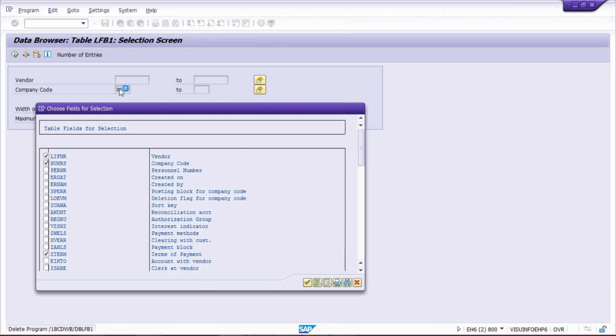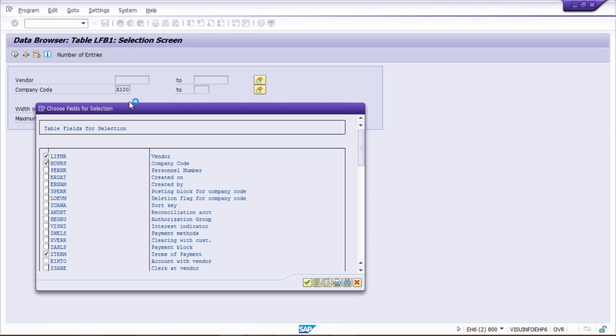And one more thing, here I have simply given the company code. In the vendor field, I have not given a vendor number. Why? If you give a particular vendor, then that particular vendor itself will appear with all the details. Now here we are not going to give a vendor, because all the vendors, whichever vendors have been set up for company code X100, all those vendors are going to appear in the list. Okay, so just wait for a few seconds. So the terms of payment field is going to appear, and that is going to simplify our search criteria.